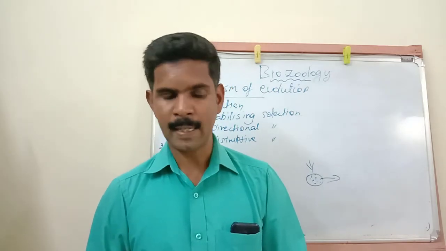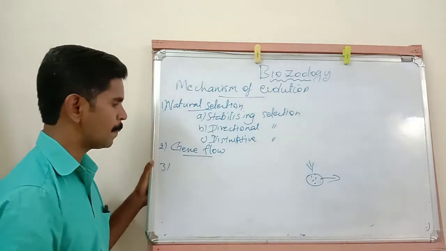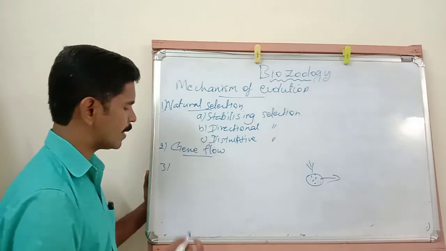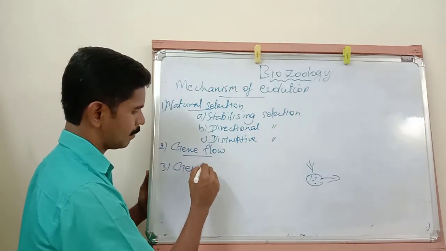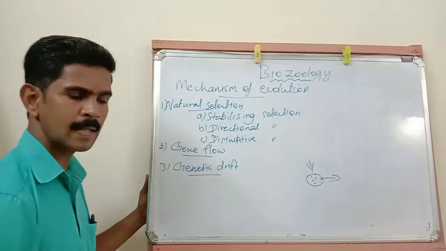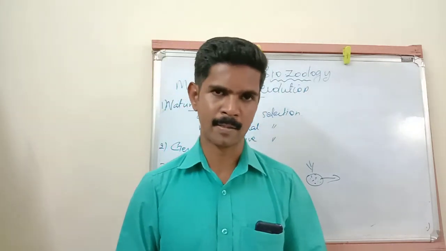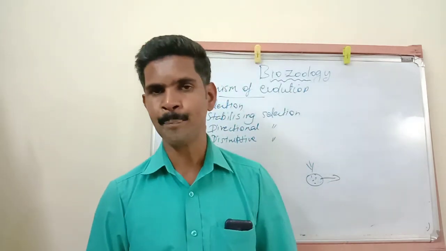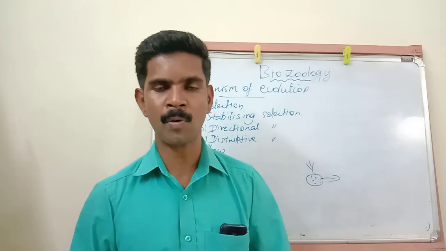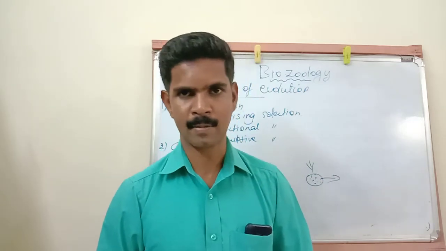Then the next force: natural selection is the first force, the second force is gene flow, and the third one is genetic drift. This genetic drift is also known as the Sewall-Wright effect because it was explained by two scientists, Sewall and Wright, together. So genetic drift is sometimes called the Sewall-Wright effect.